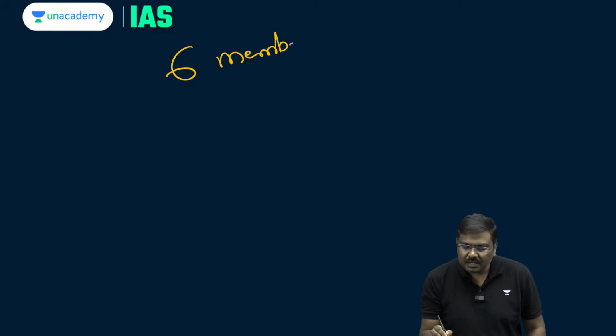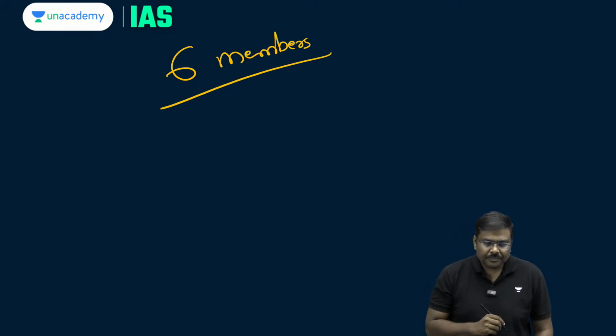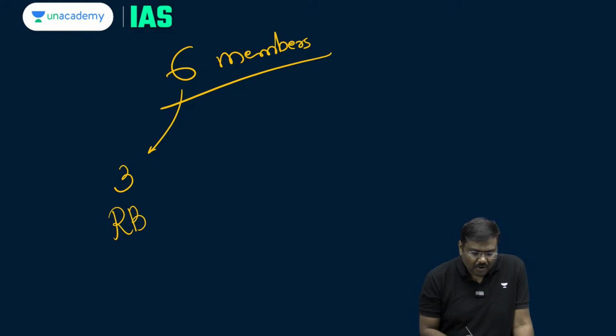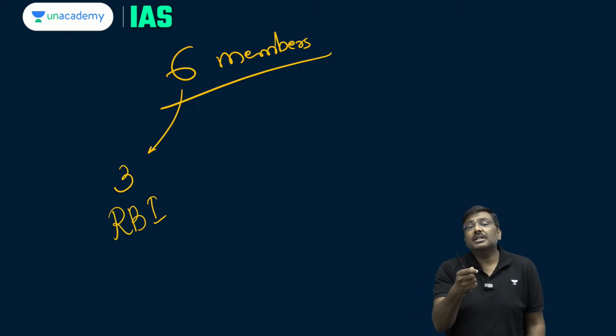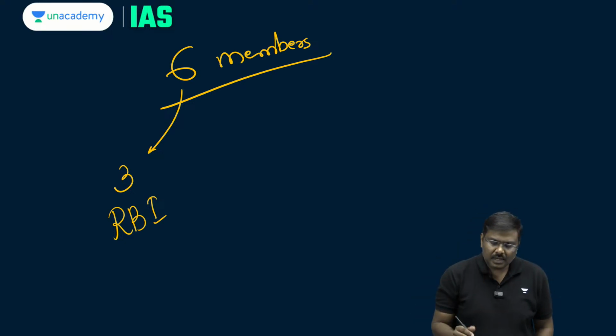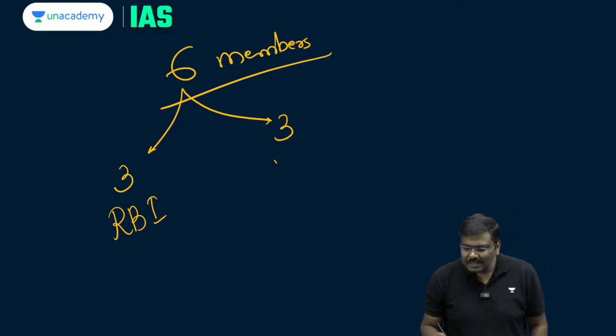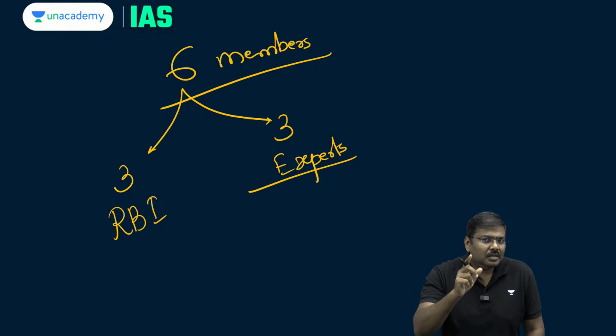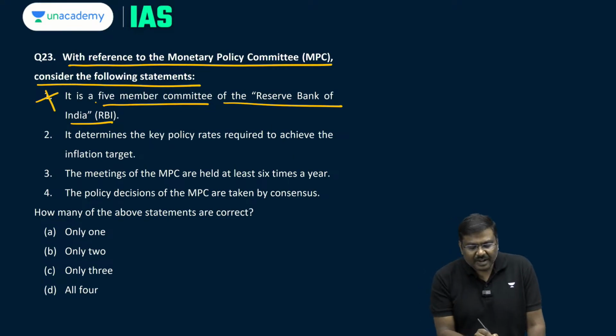Out of these 6 members, 3 of them are representatives of RBI. For example, the RBI governor is the chairperson, who is also part of the 3 members. And the remaining 3 members are the experts who are appointed by Government of India. Now, it's a 5-member committee? Wrong.